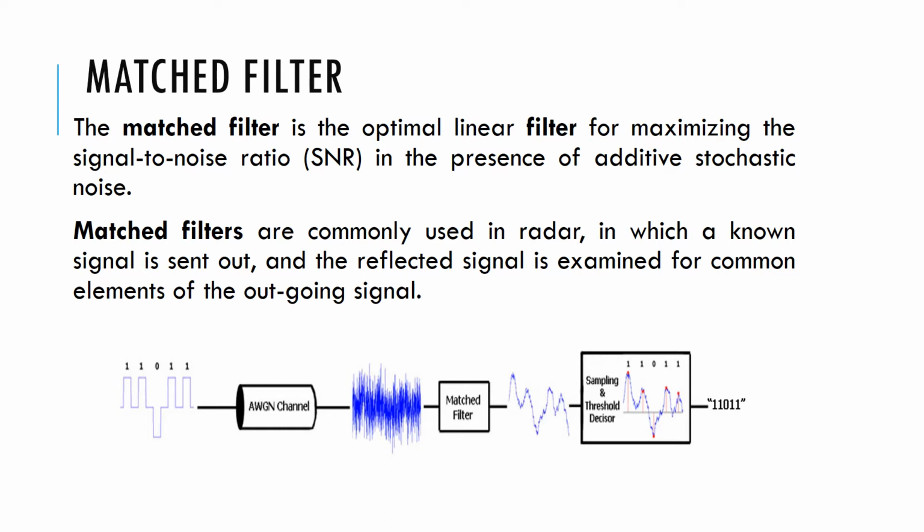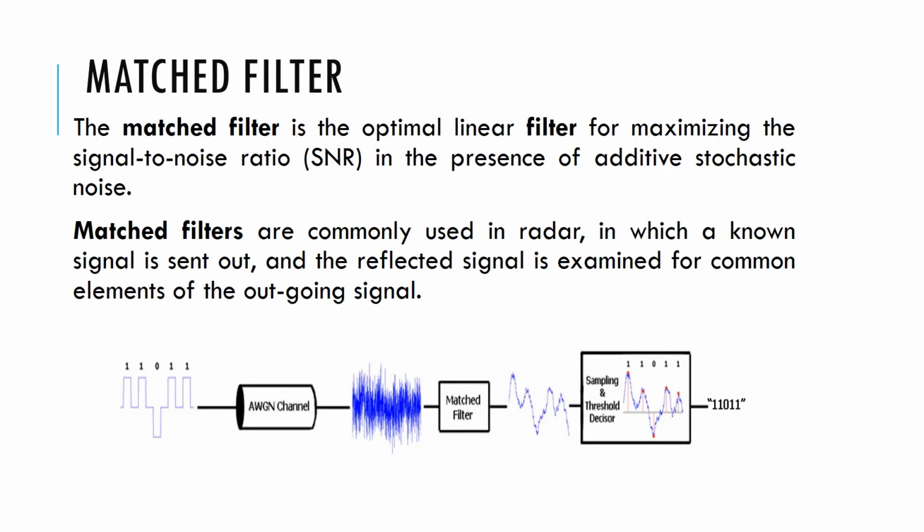Where it is commonly used is in radars, in which you have a known signal, and this known signal is sent whenever there is an obstacle in front of the radar. It gets hit on it and gets reflected. The reflected signal is examined for common elements of the outgoing signal.